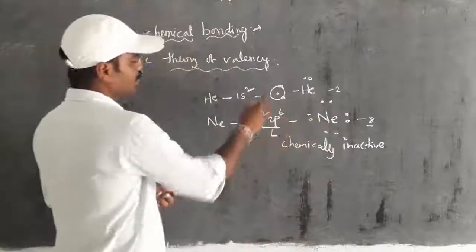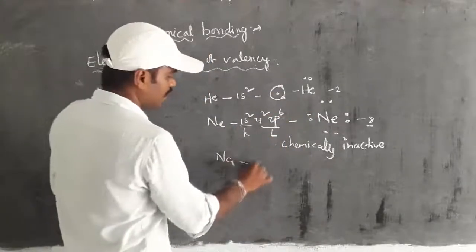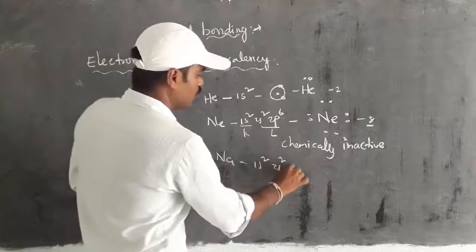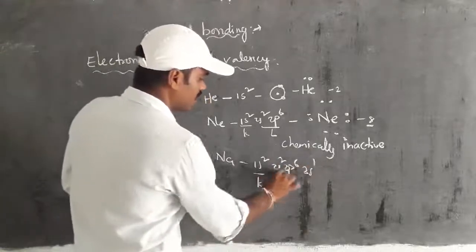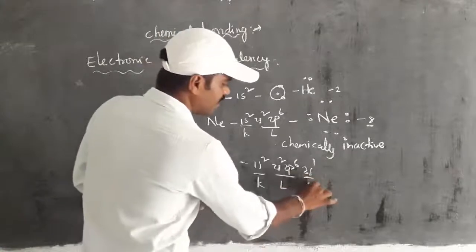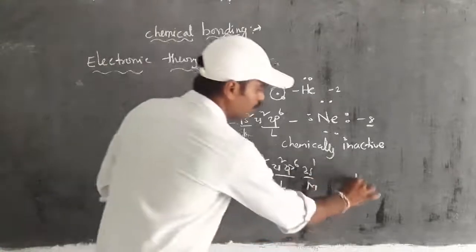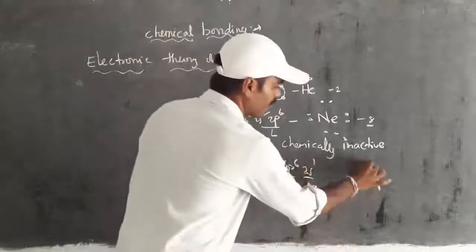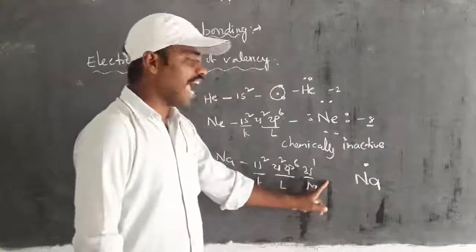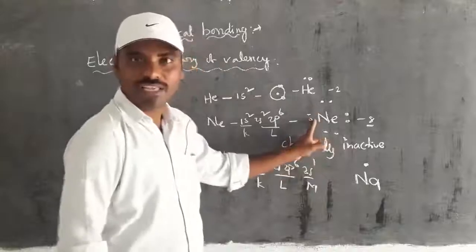So for example, if you take sodium, here 1s2, 2s2, 2p6 and 3s1. So this is K shell, this is L shell and this is M shell. For this we can write like this. Sodium's outermost shell has only 1 electron. This is chemically active, but these two are chemically inactive.